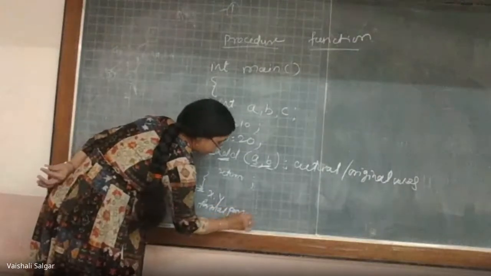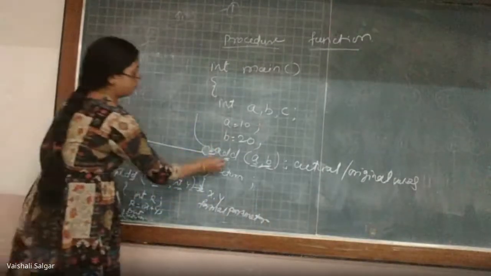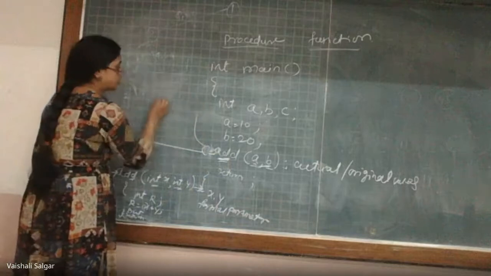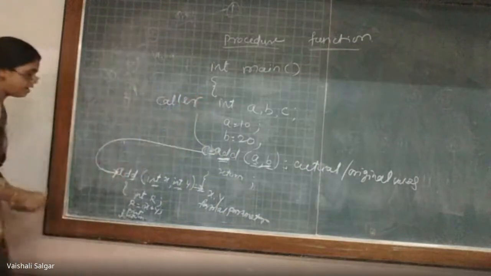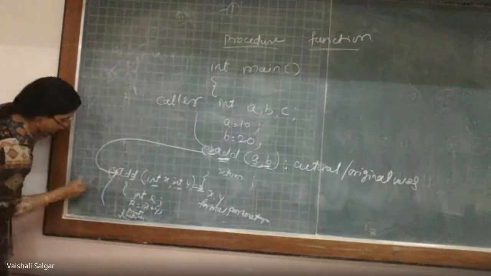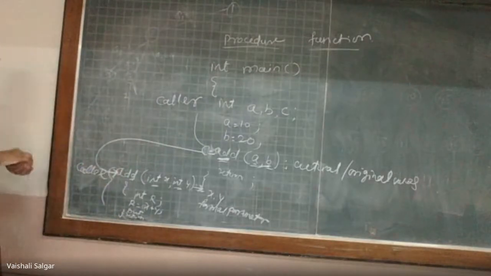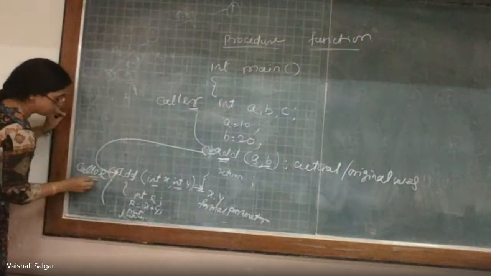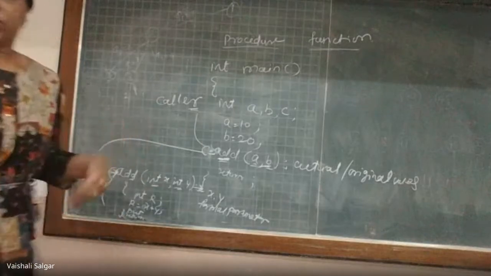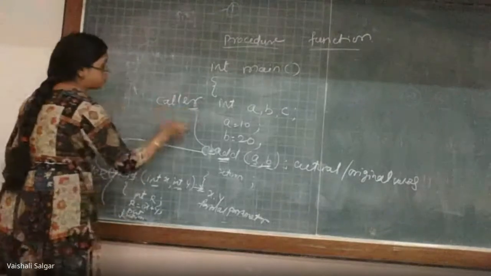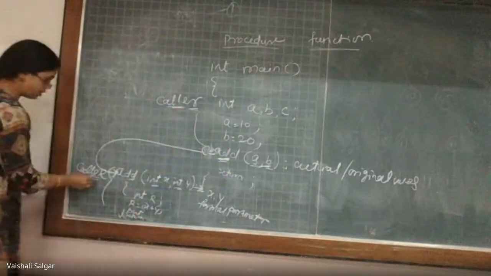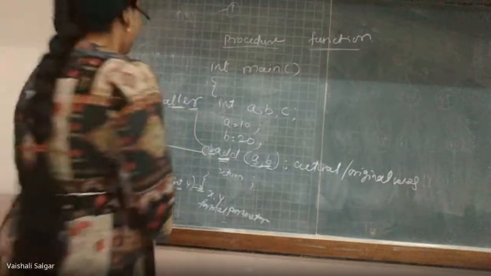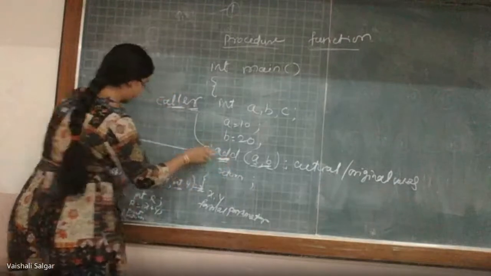Very good. Now, whenever this function call is executed by my system, my main function will be referred to as the caller, whereas the function definition which is being called will be referred to as the callee. The caller gives a call, and the function which is going to be called is referred to as the callee. So these terms will also be used.